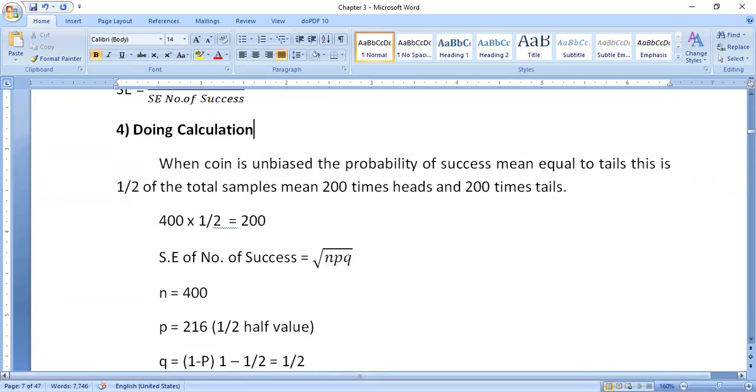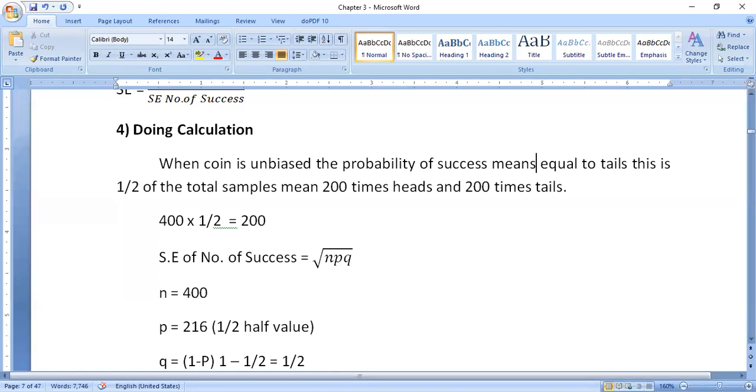See, when a coin is unbiased, the probability of success, meaning heads, equals that of tails, which is 1/2. And the total sample is 200 heads and 200 tails. Okay, here this is a logical thing we have to concentrate on once again.